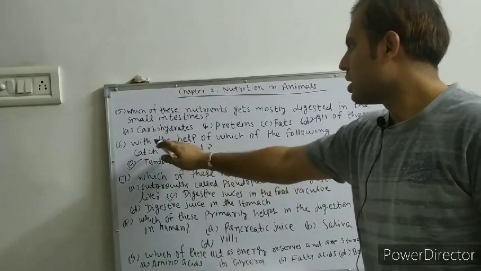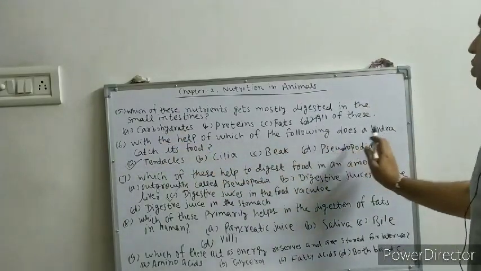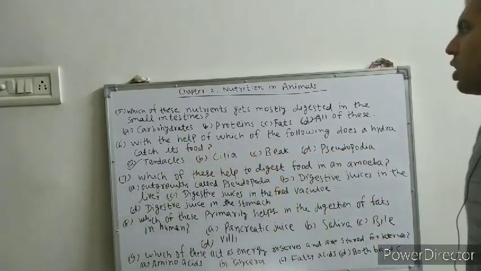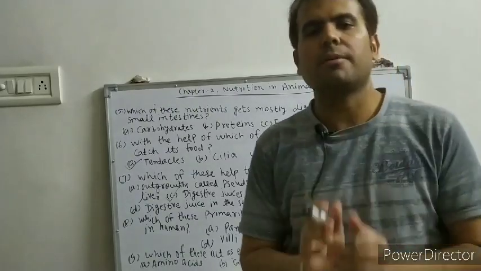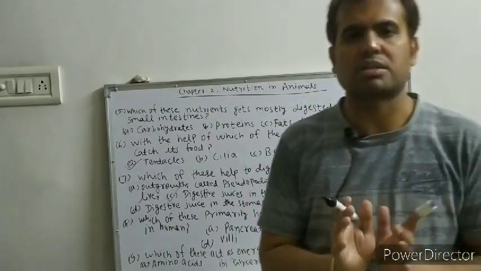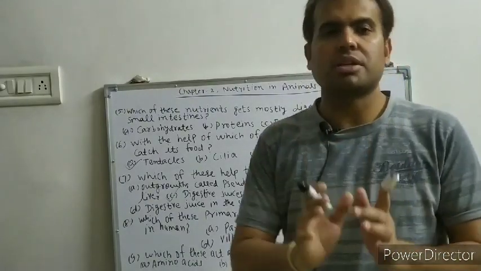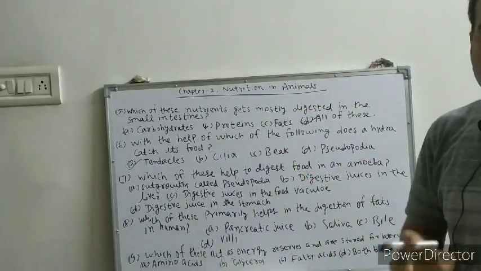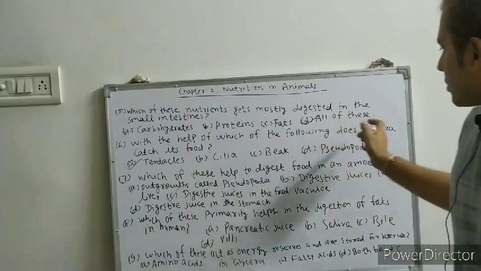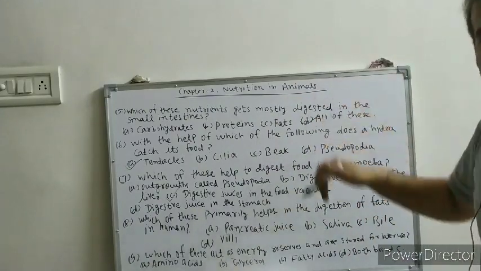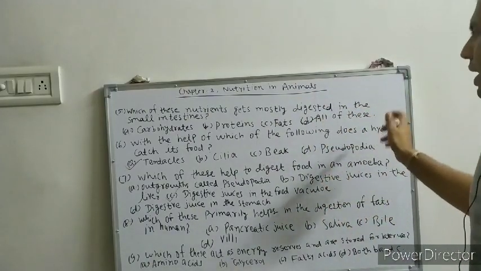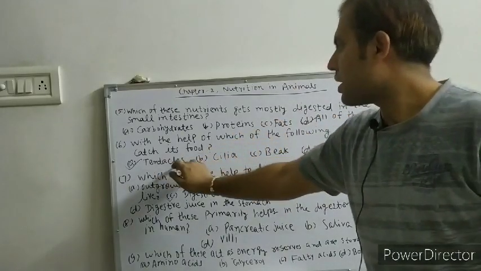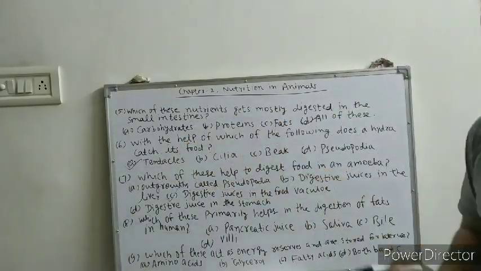Now sixth question, with the help of which of the following does a hydra catch its food? See, we have seen the amoeba structure. In amoeba there is a pseudopodia, a finger like structure which captures the food. Hydra is an animal which lives in water. In hydra, tentacles are used to catch its food.